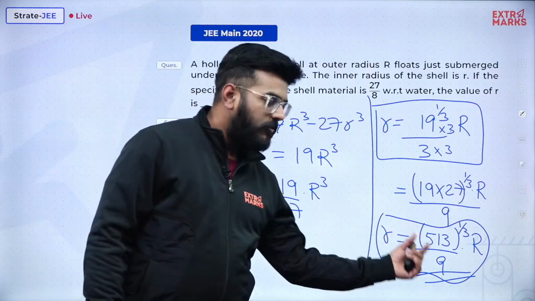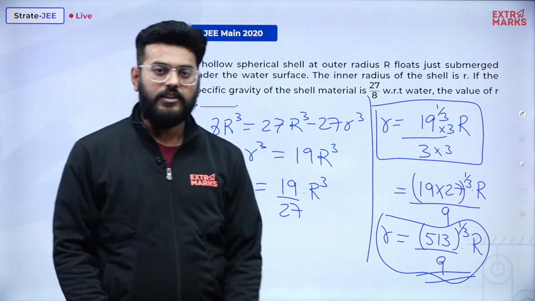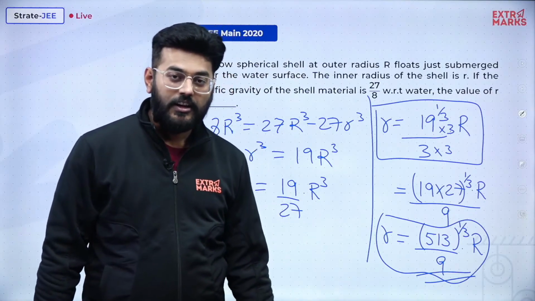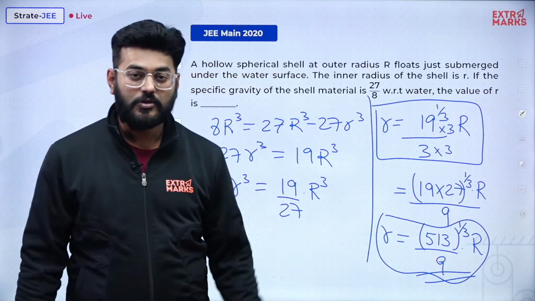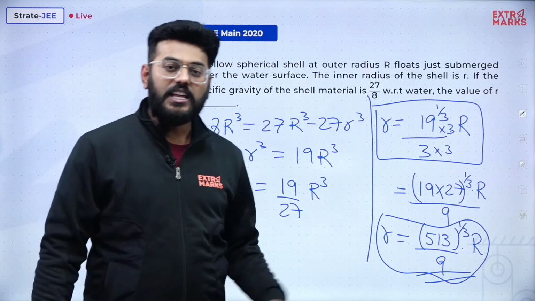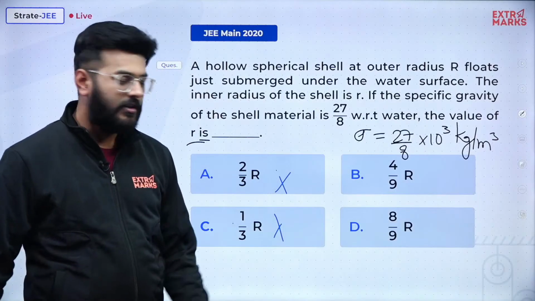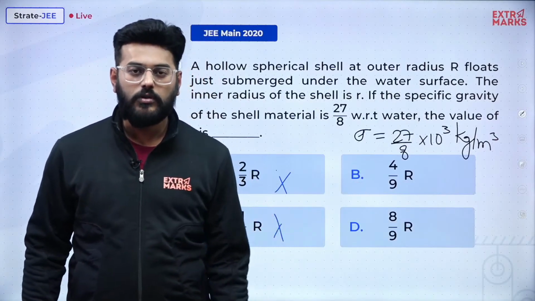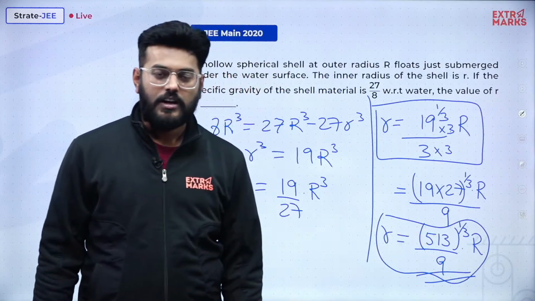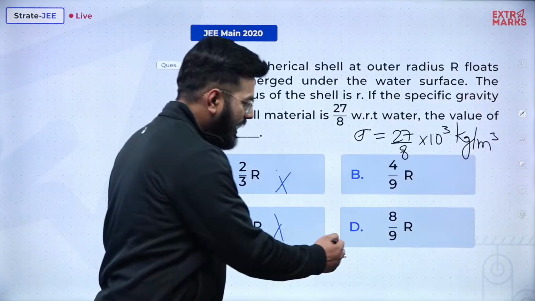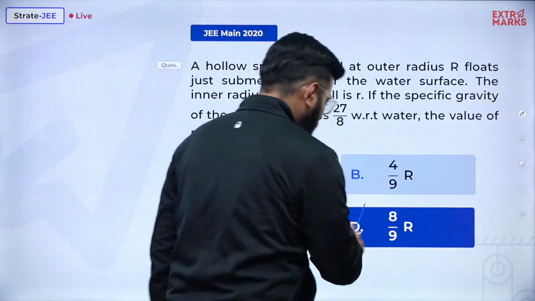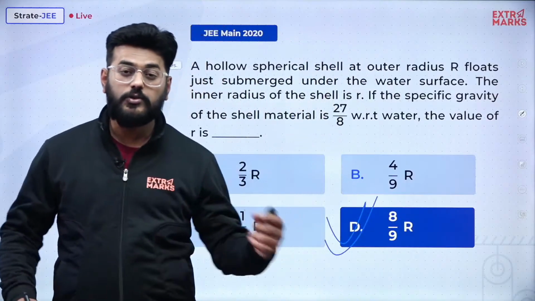Now it is very clear, even I can detect it, that 512 is the cube of 8 and the value over here is 513. So the answer should be near 8. You can also use elimination of options: 4 cube is 64, and 64 is nowhere lying over here. So the only option left with you is 8 by 9 only. Am I clear? And what is the right answer? Yes, indeed it is. So this was actually using your brain.